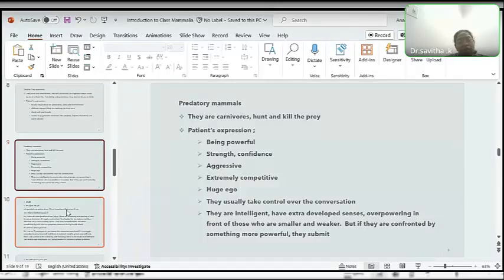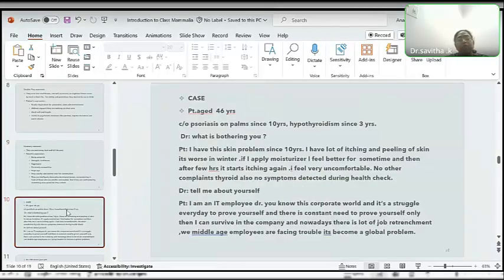The case is long, so I have taken only a few extracts from the case where you will be able to appreciate mammal themes or mammal expressions. So this is the case of a 46-year-old male, with complaints of psoriasis on the palm since 10 years and hypothyroidism since 3 years. There were no other complaints. So these are the patient's words.